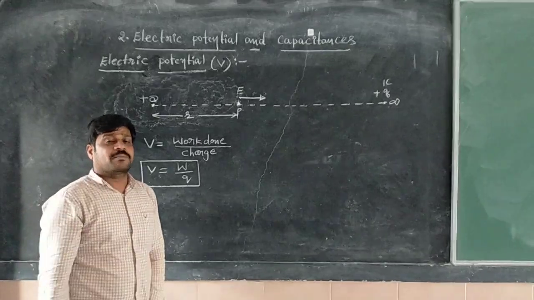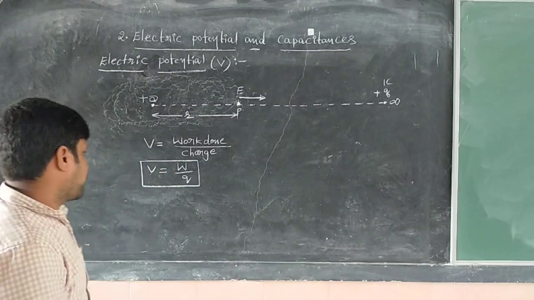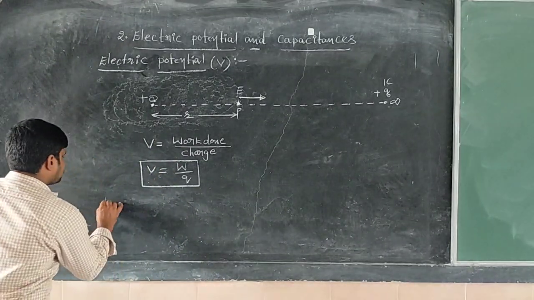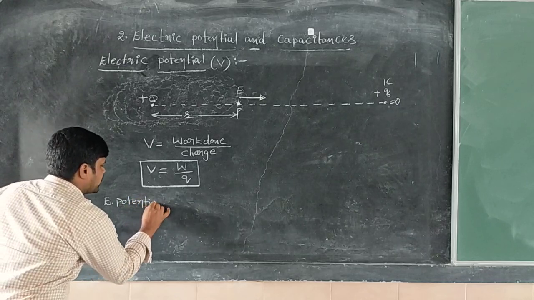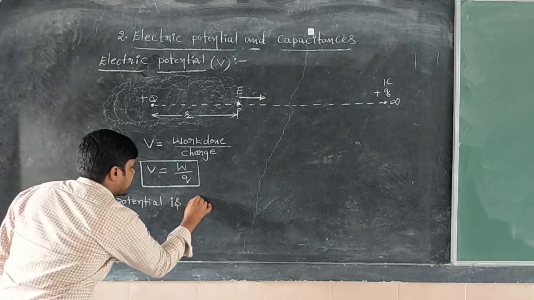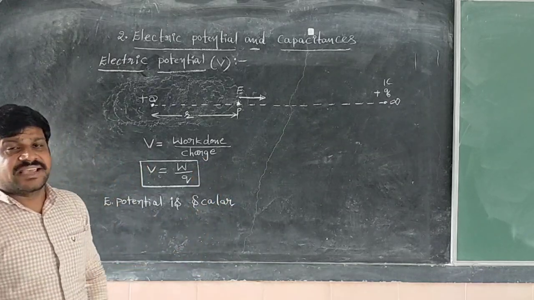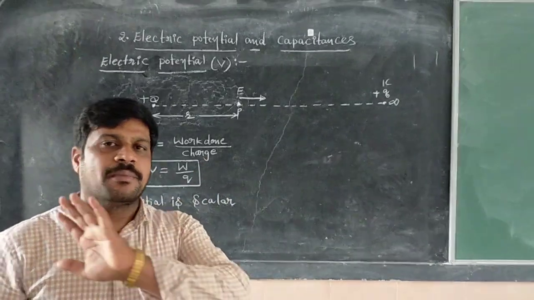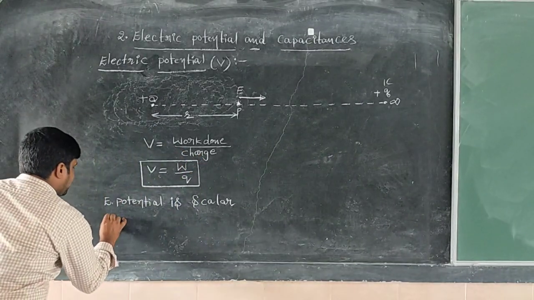Of course, what type of physical quantity is electric potential? Electric potential is a scalar quantity. That means electric potential has only magnitude but no direction. What is the unit of electric potential?